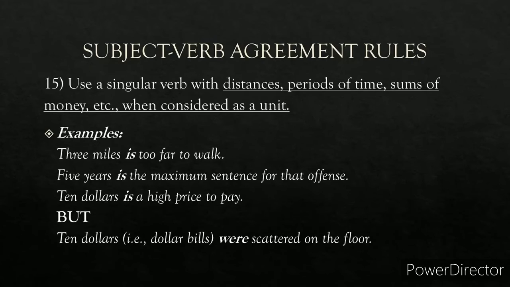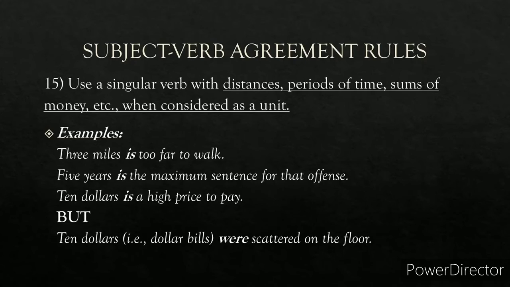Rule number 15. When you say distances, periods of time, or sums of money, when considered as a unit, you have to use a singular verb. For example, distances. "Three miles is too far to walk." This is an expression of distance, so you have to use a singular verb: is too far to walk. "Five years is the maximum sentence for that offense." This is a period of time, so you have to use a singular verb.